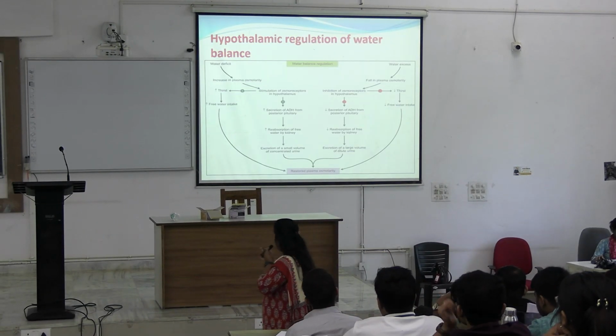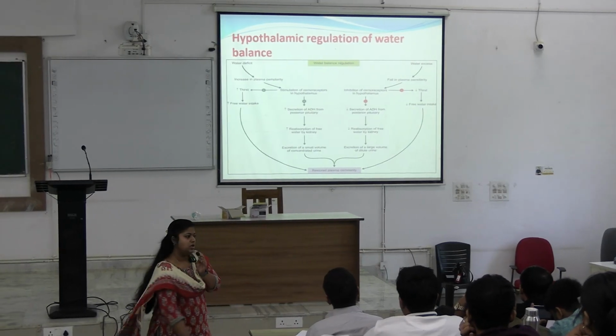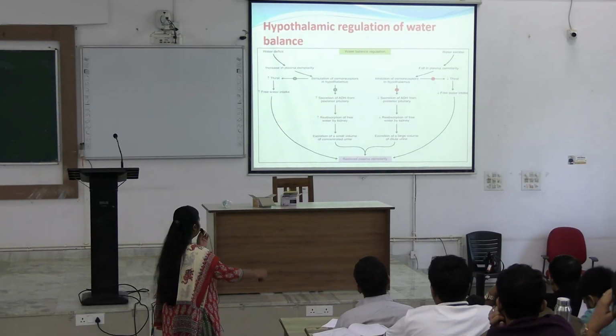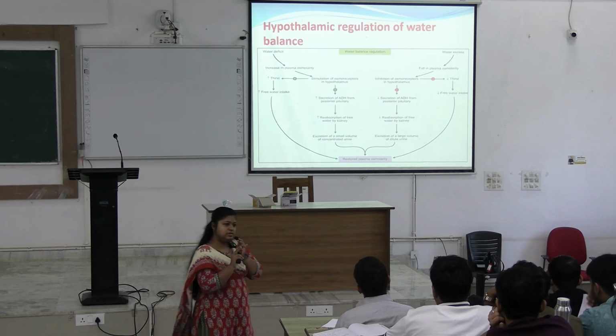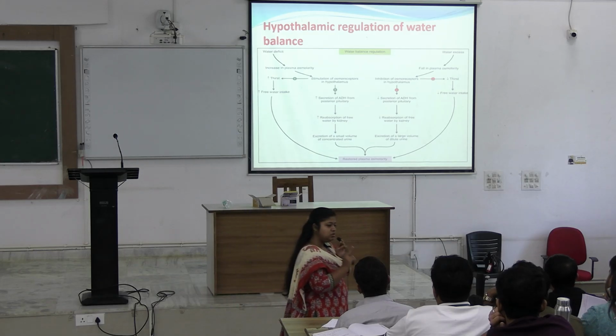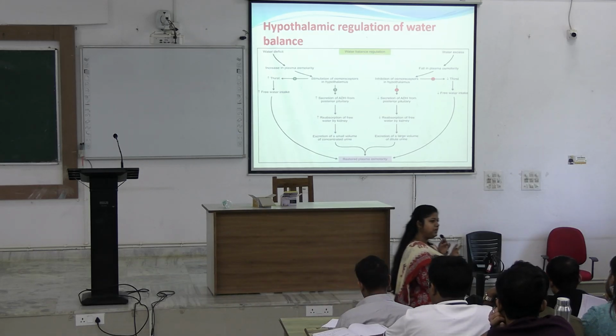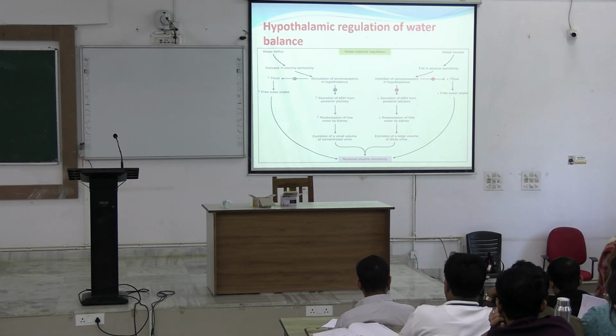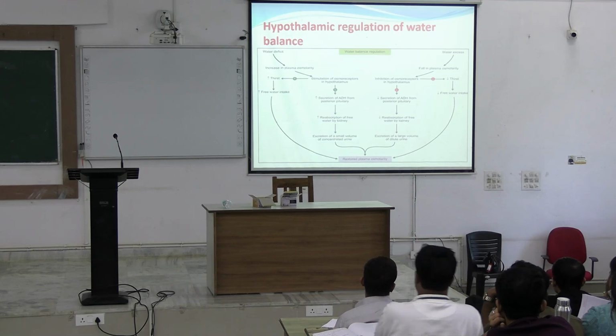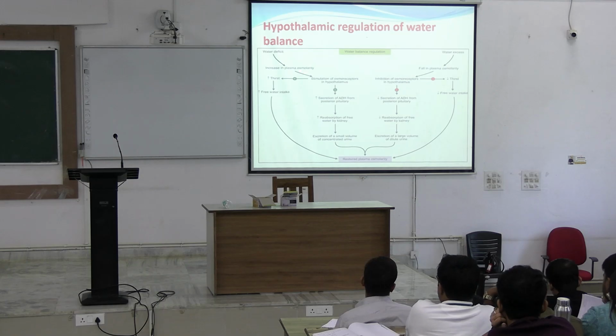So now look at the hypothalamic regulation. How does the hypothalamus regulate water balance? This is water balance regulation. Water balance is an equilibrium condition. So in case of imbalance, what can happen? Either there will be a deficit of water, or there will be excess water. In case of water deficit, what happens? Increase in plasma osmolarity. Is it true?